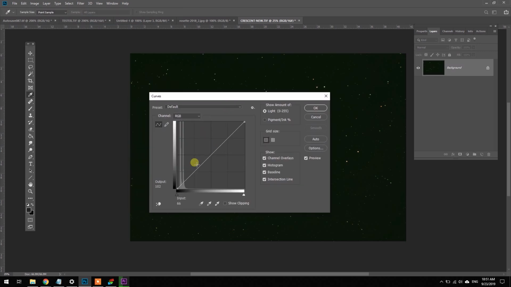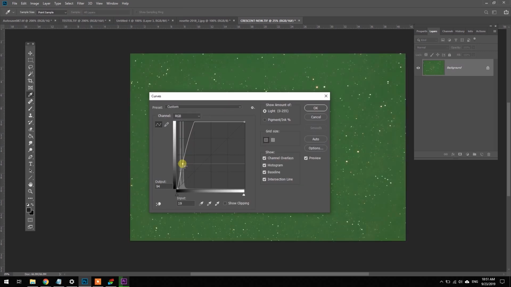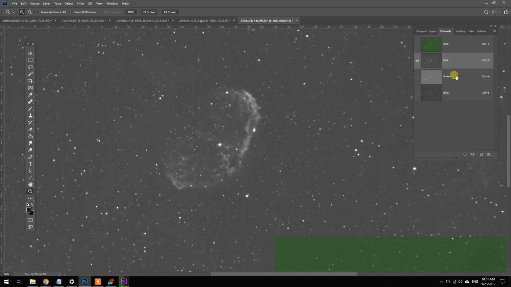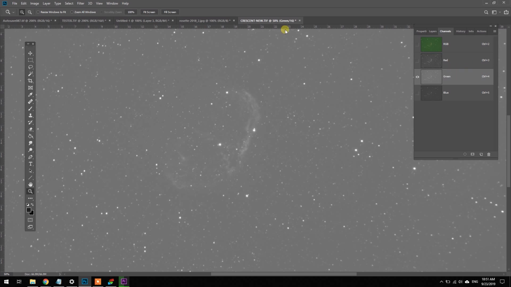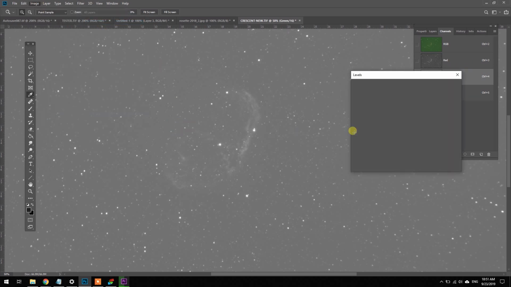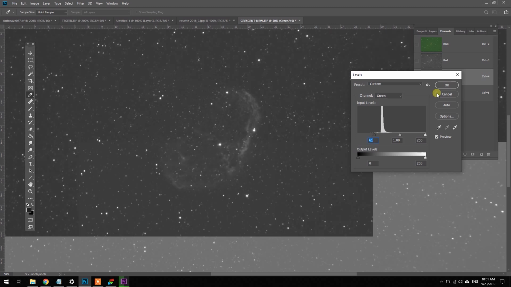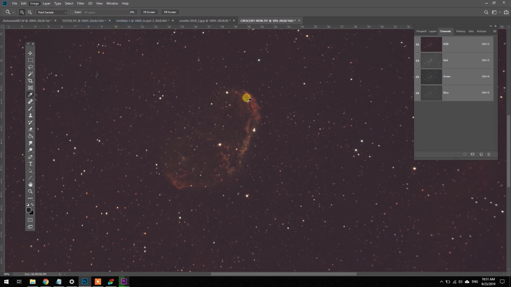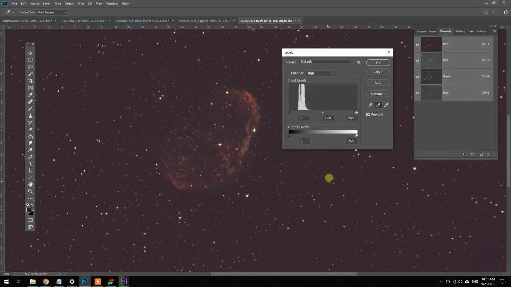And that's kind of the name of the game for processing astrophotos. Several smaller iterations are better than fewer massive stretches. So there we go. There's our Crescent Nebula in there. And if we look at the channels, we can see some really impressive details in there. As you can see, the green channel is the brightest, so I'll just bring that levels tab down on the side. And now we're getting something that looks a little bit more like the image that I'm sure you were all hoping for and expecting. I just do a quick set the black point here, and there it is.